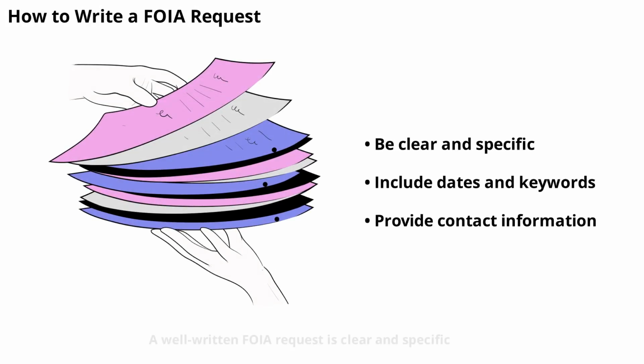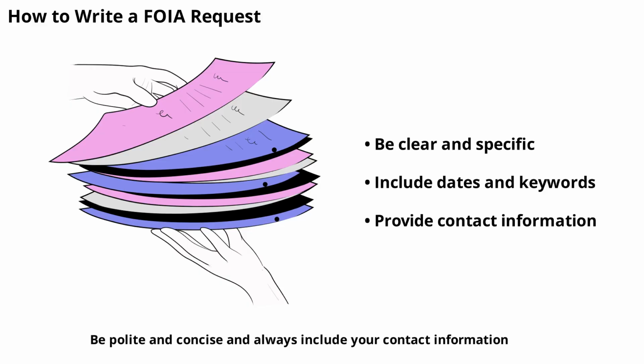A well-written FOIA request is clear and specific. Start by identifying the agency and the records you want. Include details like dates, subjects, or keywords to help the agency locate the documents. Be polite and concise, and always include your contact information. This increases your chances of a quick and accurate response.